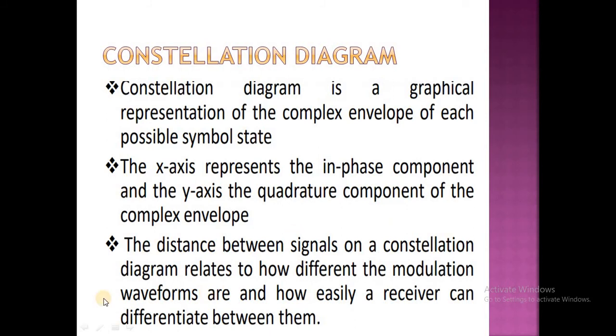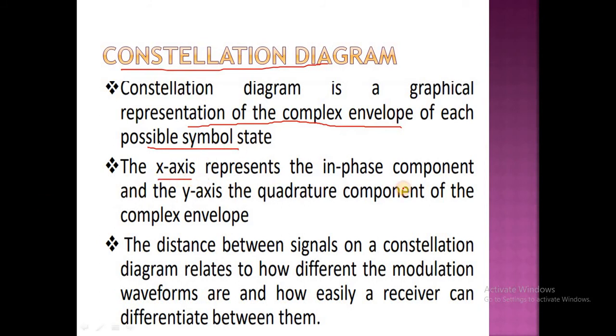See here, constellation diagram. Before discussing all this, we are going to understand what is meant by the constellation diagram. It is also called the space diagram. A constellation diagram is a graphical representation of the complex envelope of each possible symbol state.